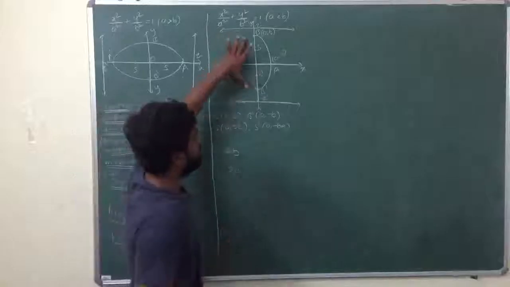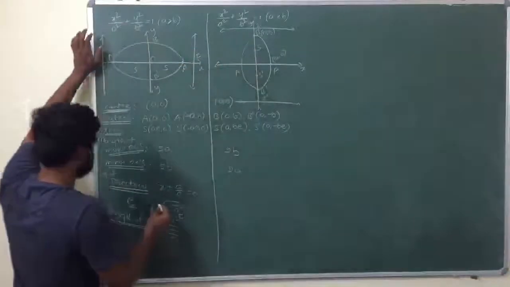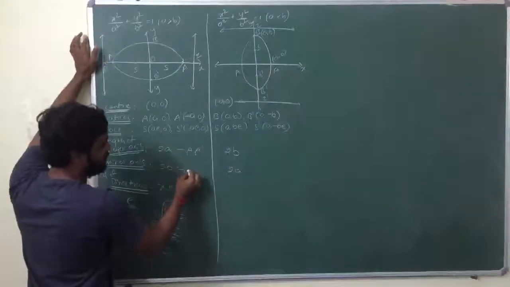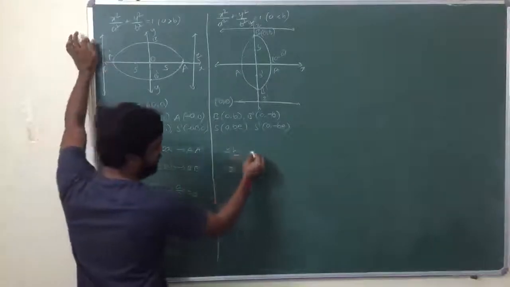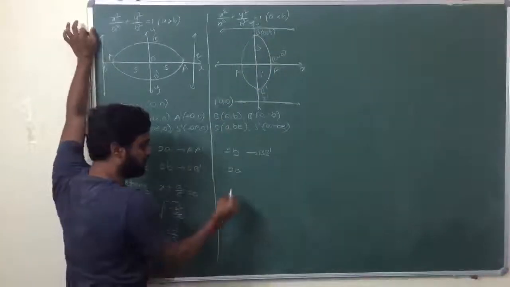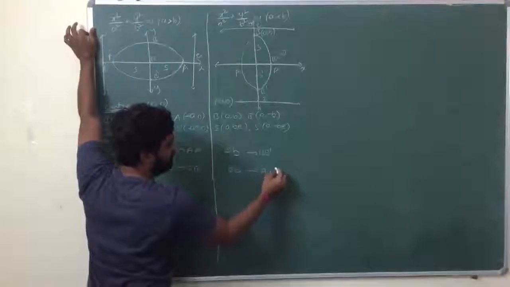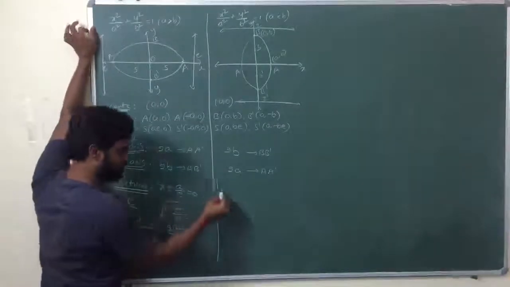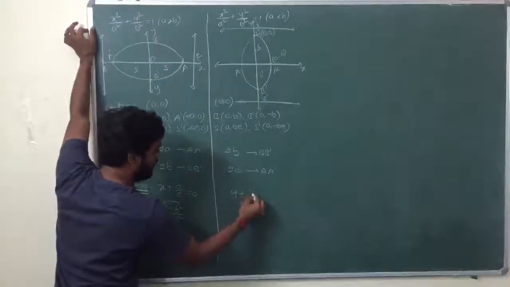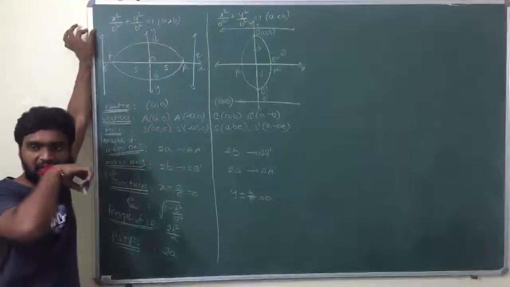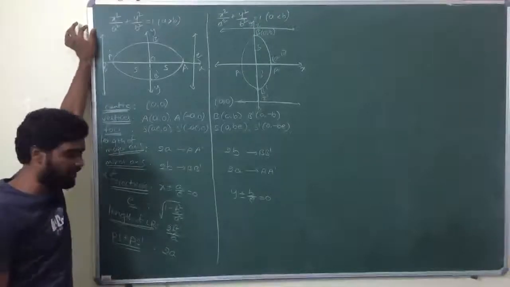See, now this is BB dash and A A dash. Here BB dash is the major axis and A A dash is the minor axis. Next, equation of directrix: y plus or minus b by e is equal to 0. So those are the equations of directrices.